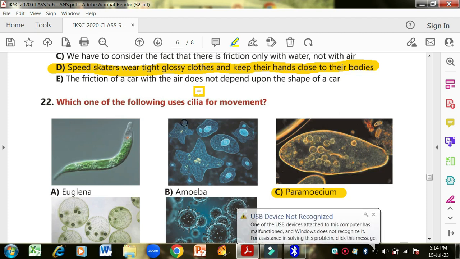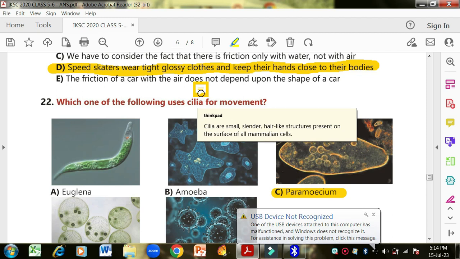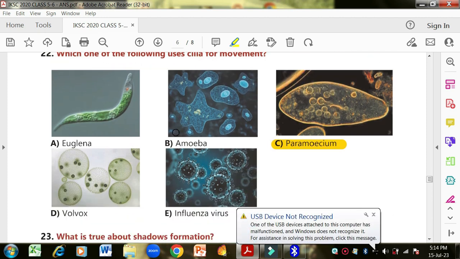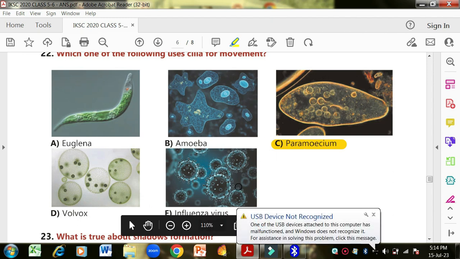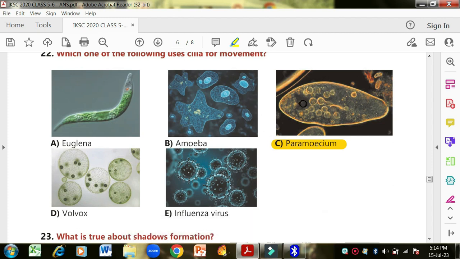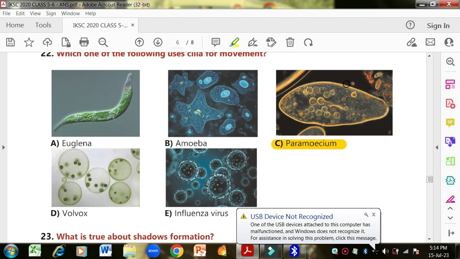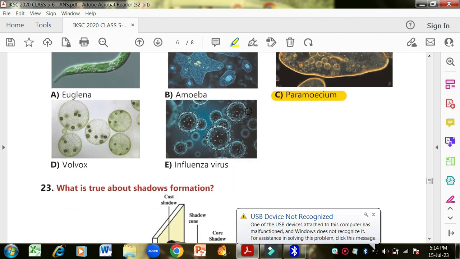Okay, which of the following uses cilia for movement? What is cilia? This is the definition. Cilia are small cylinder hair-like structures present on the surface of all mammalian cells. So these are the microorganisms: Euglena, amoeba, paramecium, volvox or influenza virus. Which one of these has cilia? Paramecium has cilia around the surface of its body. These are small hair-like structures that are called cilia. So paramecium has cilia.